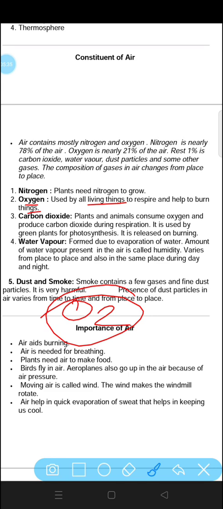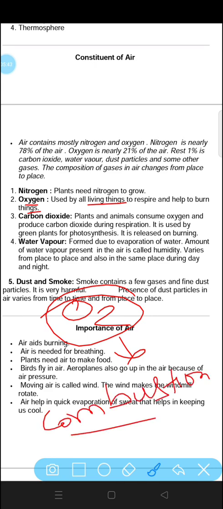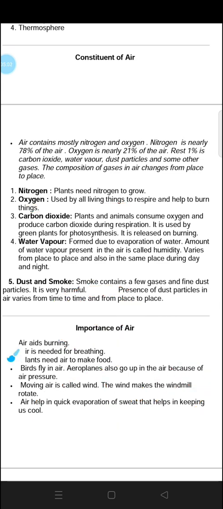We cannot live without breathing. And oxygen is also needed for combustion. Now, what do you mean by combustion? The burning. We can say combustion is burning of any of the thing. If you are burning a paper, then also you need oxygen around you. If oxygen will not be present around you, then the paper will not burn. So it is very important for us to have oxygen for combustion.